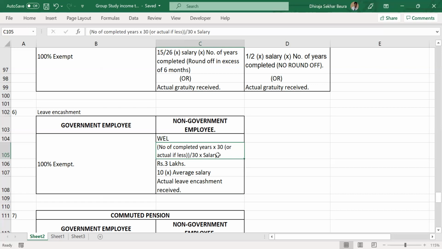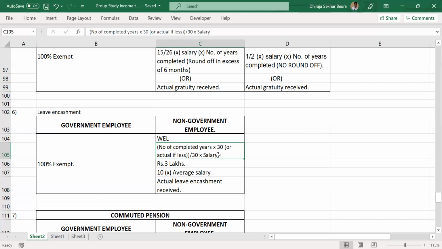So the whole logic is that the government has given some facility based on the fact that dearness allowance is part of the salary for gratuity. What does that change? It changes the amount of gratuity. When dearness allowance is added to the basic salary, the gratuity value is more. And when that happens, the government gets more benefits, and when the government receives more benefits, it also gives more benefits. So whenever that happens, your exemption amounts will automatically be more. So forget about all of that. You don't have to remember. I told it just for discussion.